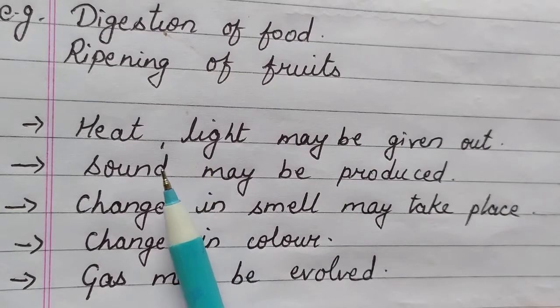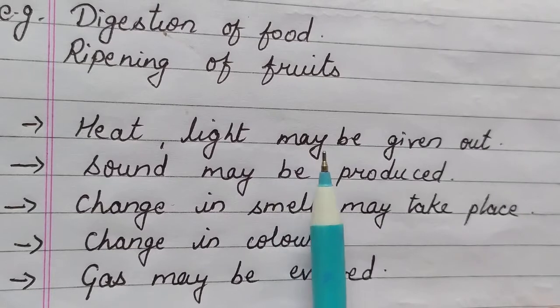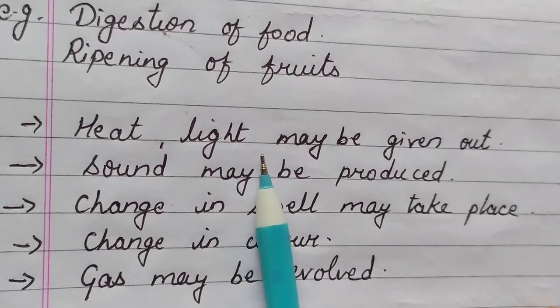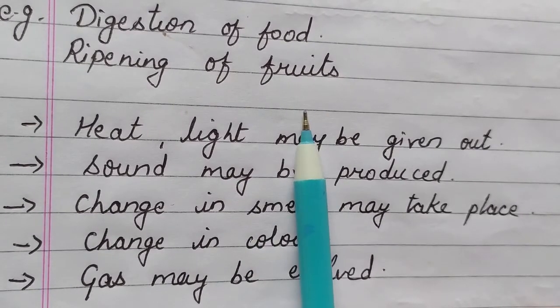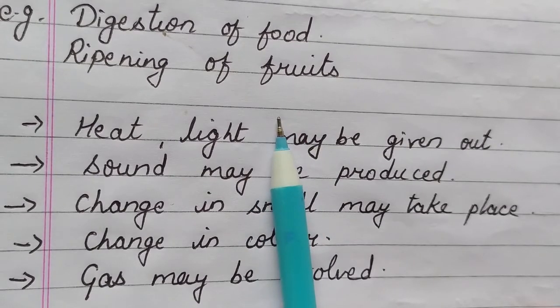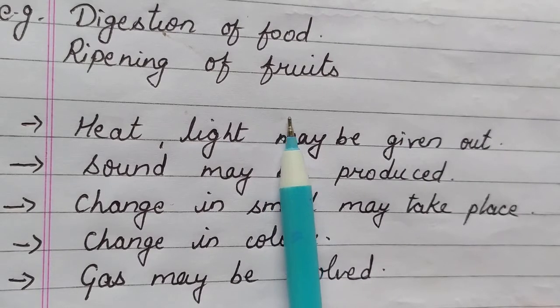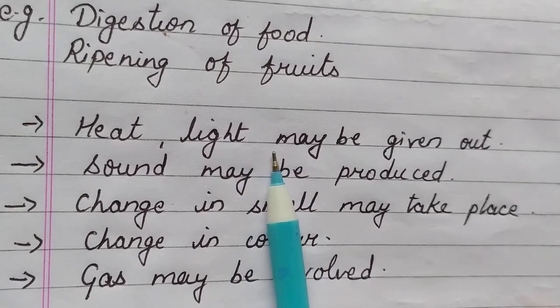You will see that heat and light is given out. And burning of any substance is a chemical change. Why? Because whenever you burn any object, it turns into ash. And ash is totally a new substance. So a chemical change is taking place.